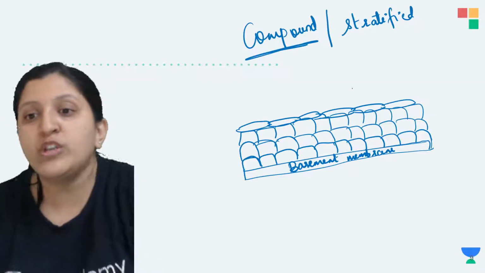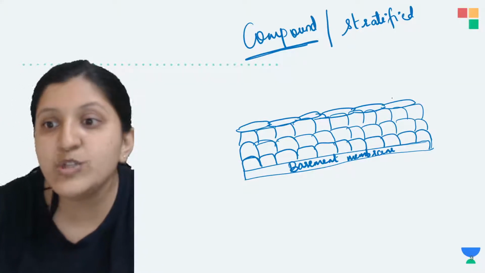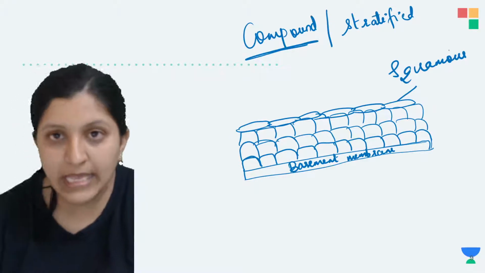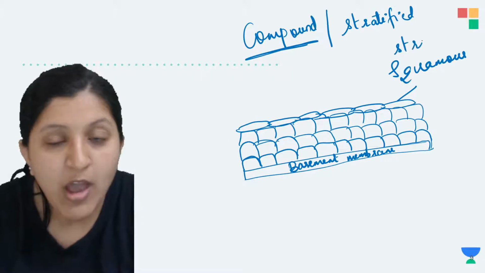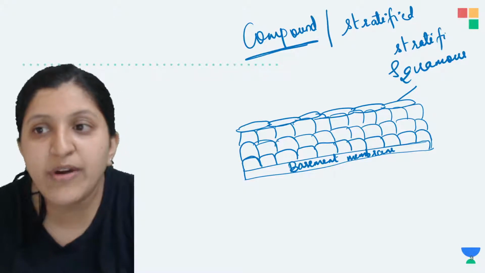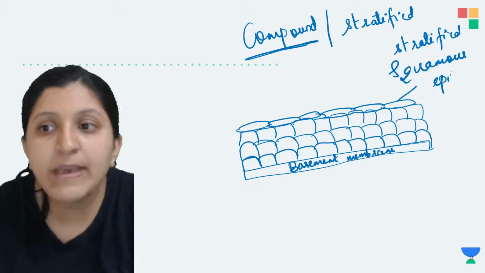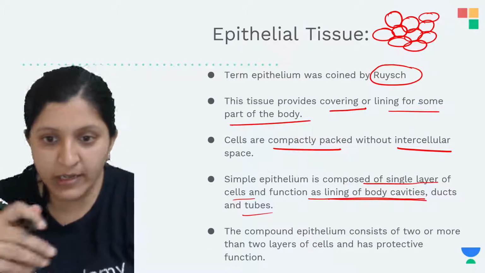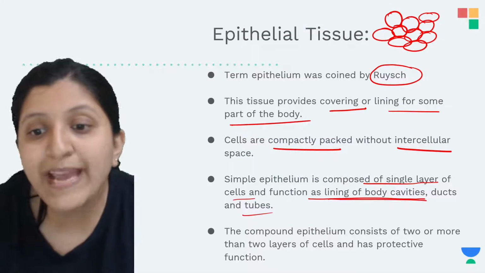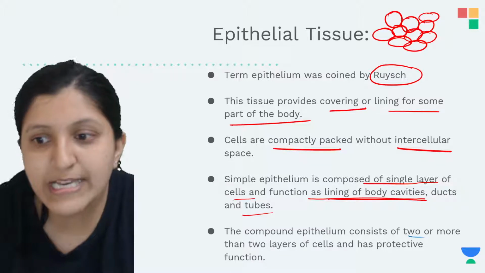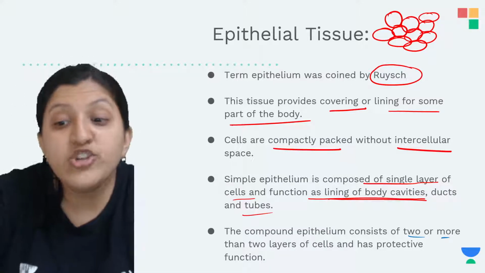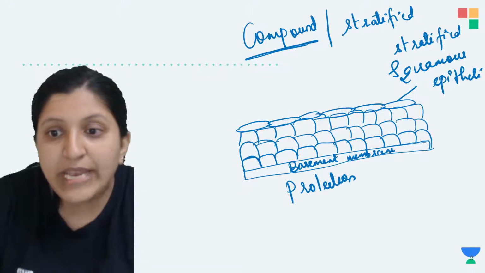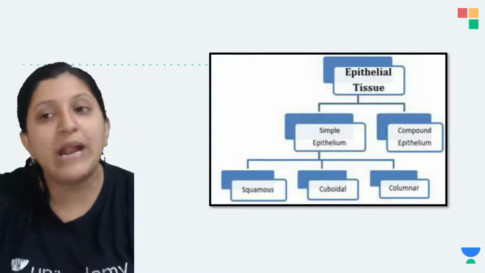When we observe the top and multiple layers are seen, this is a stratified squamous epithelium, or compound epithelium, because you can find more than one layer in here. With respect to the compound epithelium, these are two or more layers mainly having a role in protection. Whenever there is a requirement of protection, multiple layers will be there.